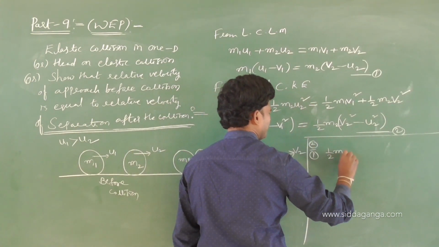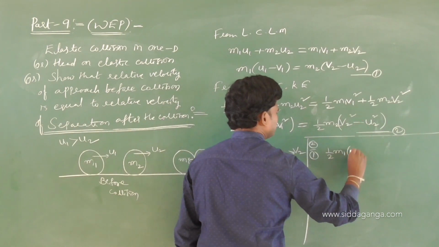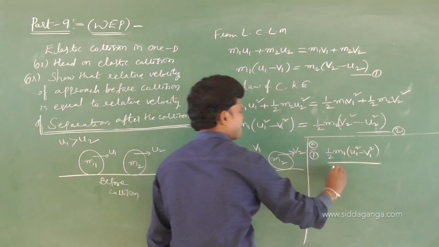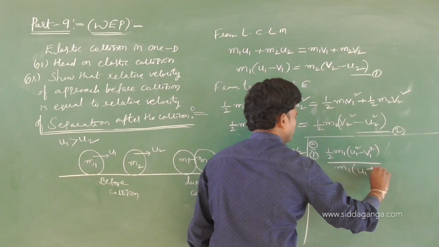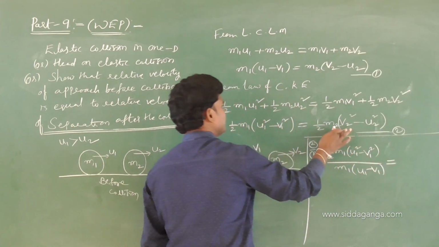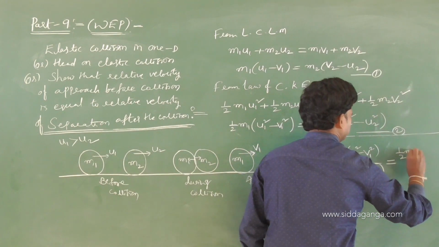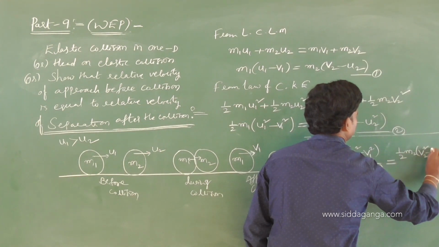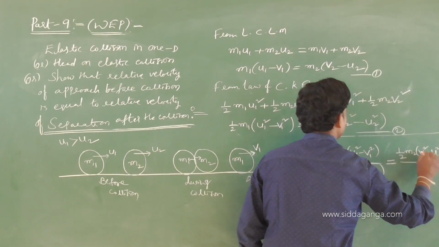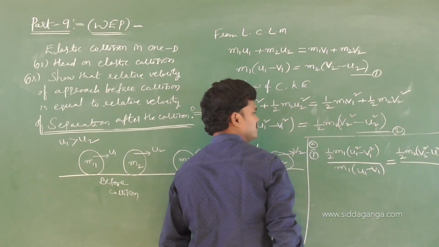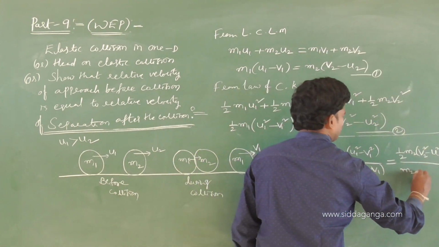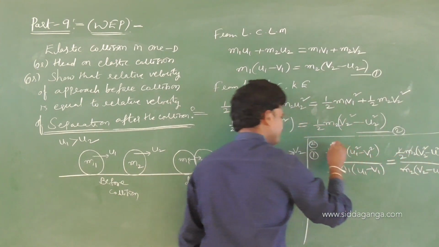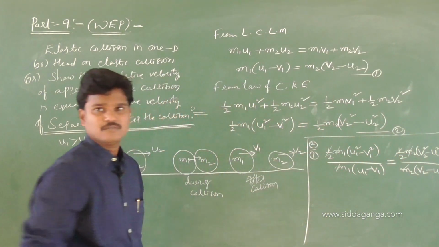Half m1 times u1 square minus v1 square, divided by m1 times u1 minus v1, is equivalent to half m2 times v2 square minus u2 square, divided by m2 times v2 minus u2. Are you following v2, u2? See, the sharp one is v, the bending one is u. Half and m1, m2 cancelled. Is it clear?